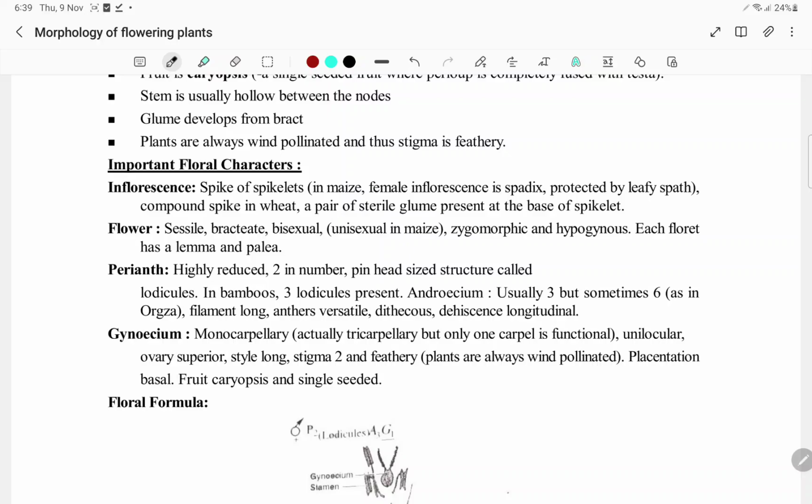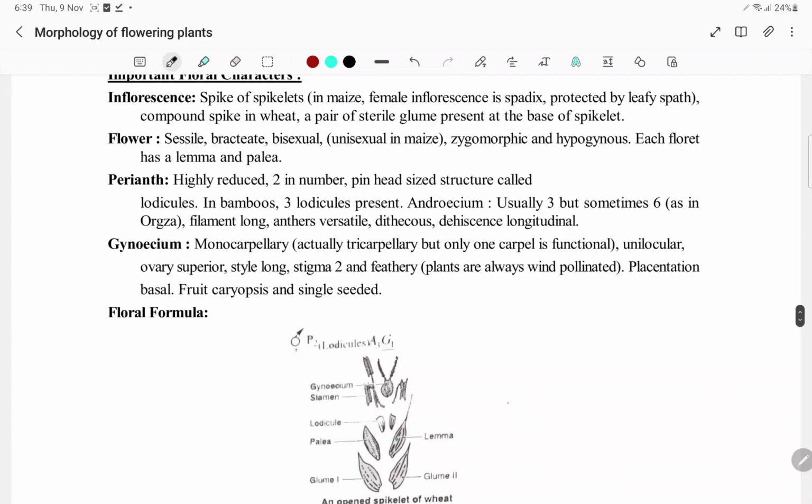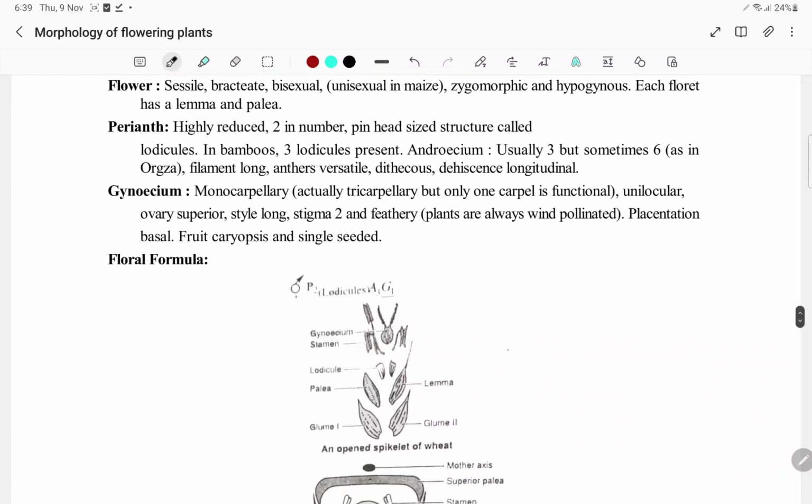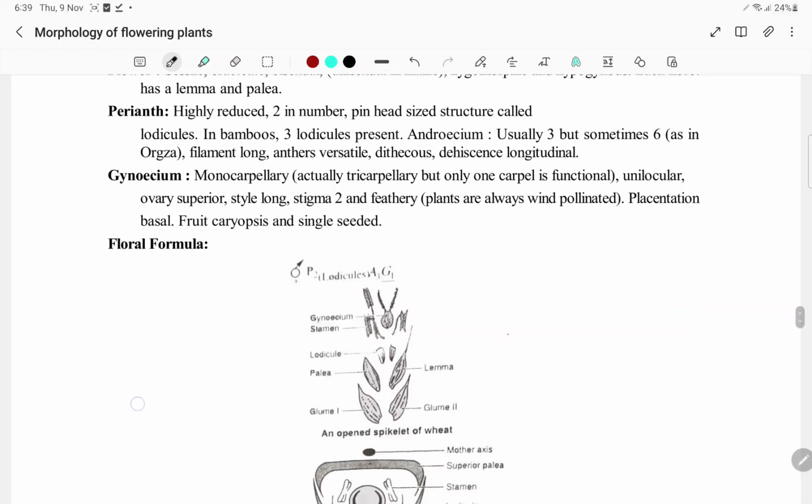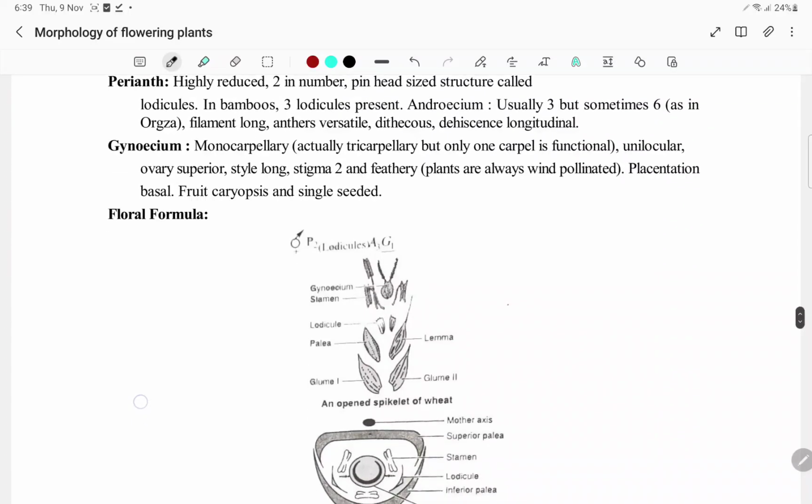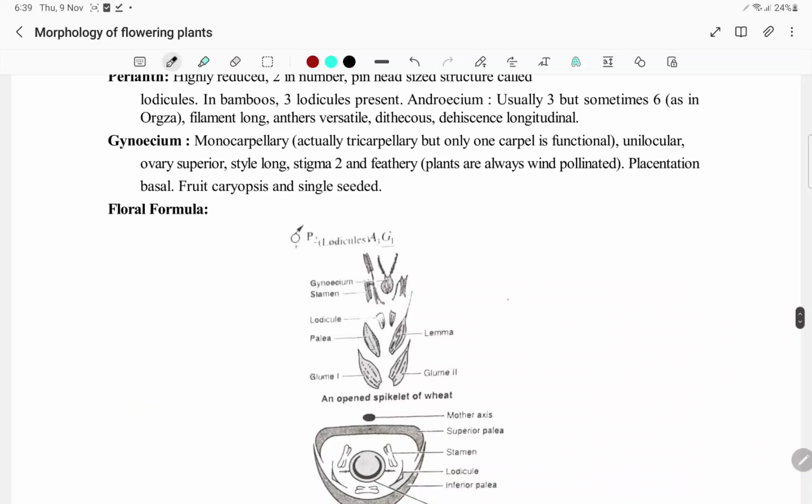Sessile, bractate, bisexual, zygomorphic, hypogynous. Each floret has lemma and palea. Perianth is highly reduced, 2 in number, pin-head sized structures called lodicules. In bamboo, 3 lodicules are present. Androecium, usually 3, but sometimes 6, as in Oryza. Filament is long, anthers are versatile, dithecous.